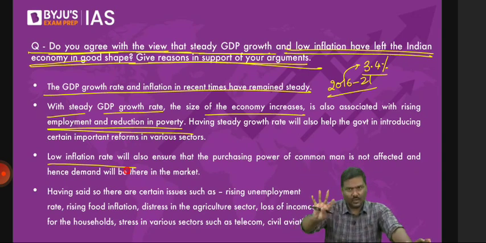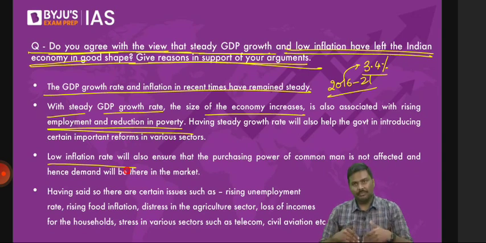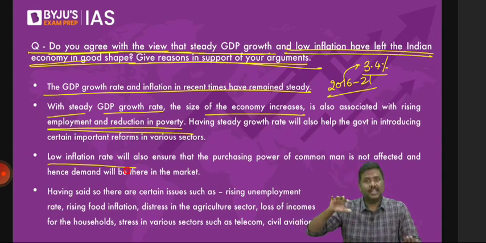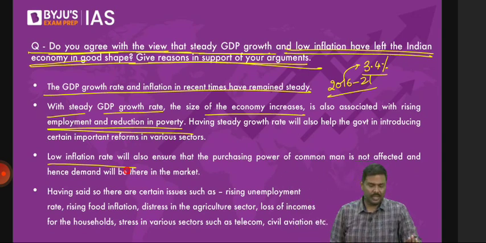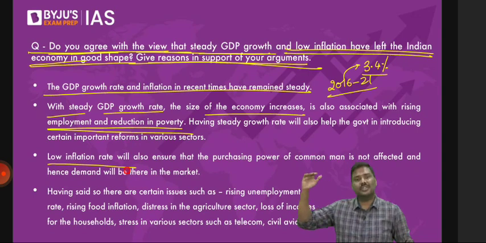But in the last 5 years, we are right just below a notch, at 3.4%, which is a good outcome, because if the inflation rate is very high, the purchasing power of the buyers will come down. It will have a huge impact on the overall economy. But having said so, in recent times, even the inflation rate has crossed more than 6%. That is because of certain events that are taking place.